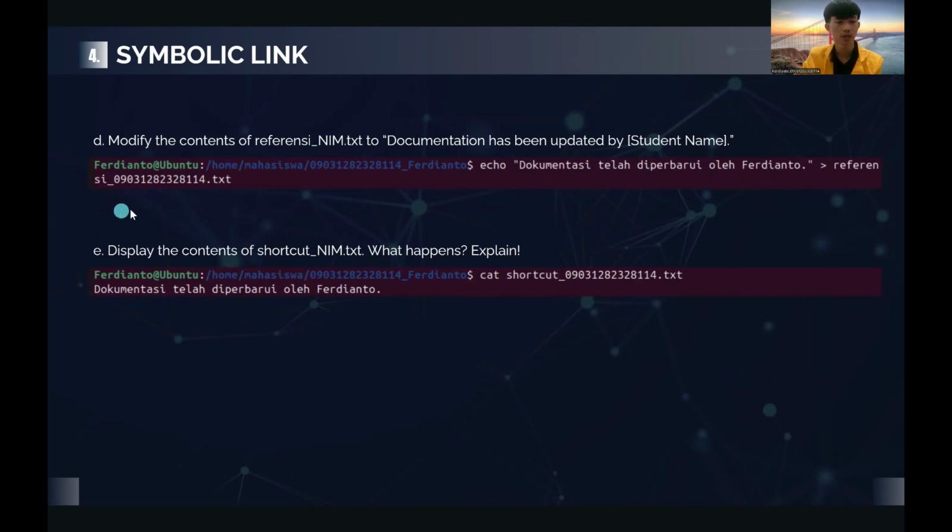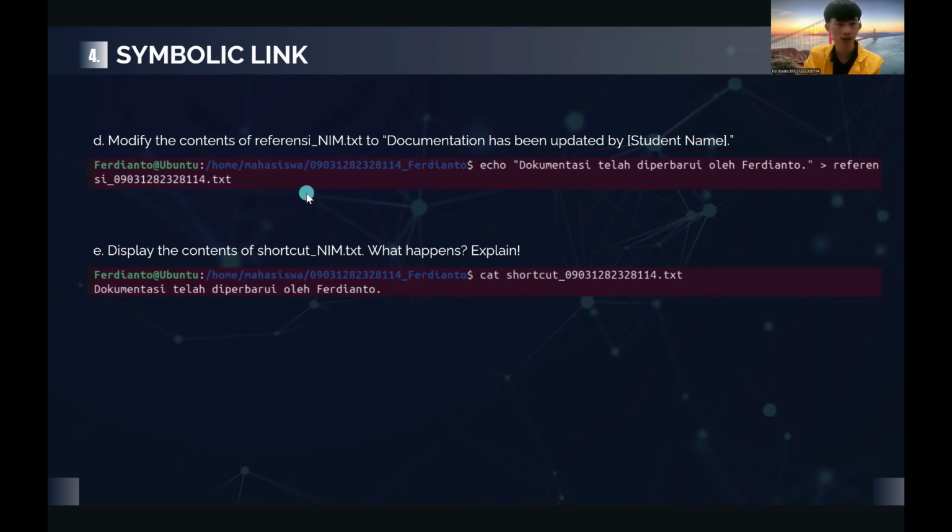And E is to display the contents of shortcut_name.txt. What happens? Explain. So I use the command cat shortcut_090312823281114.txt to display the contents of our shortcut_myname.txt file. And we can see the contents of the shortcut file are "dokumentasi telah diperbarui oleh Ferdianto".